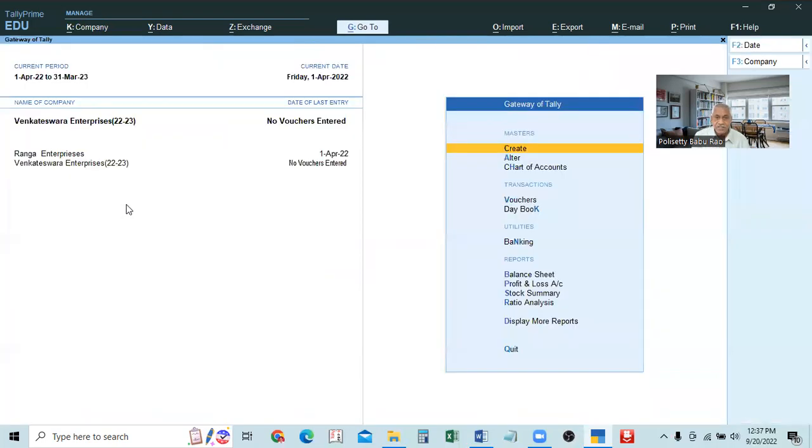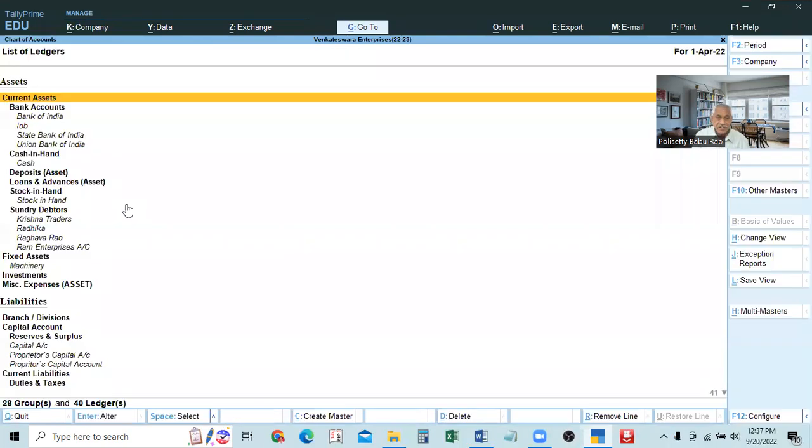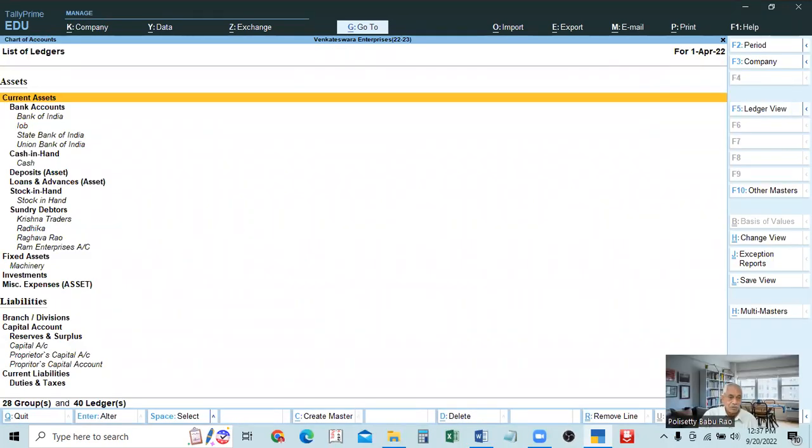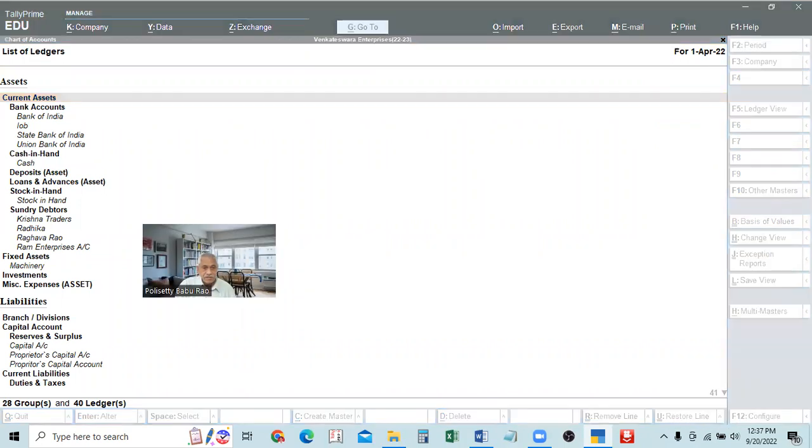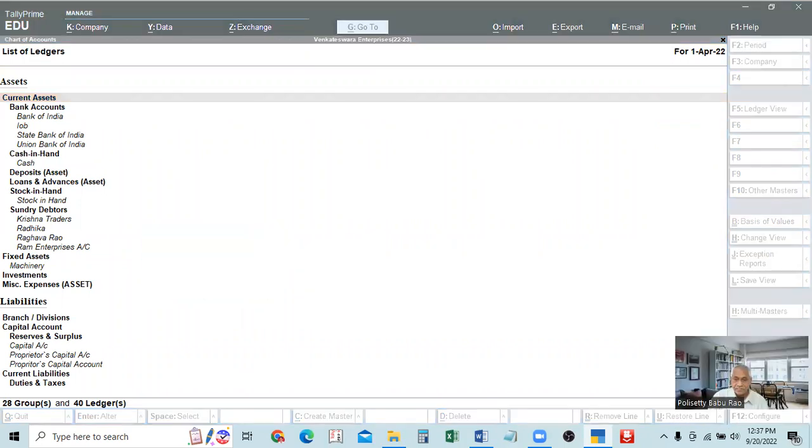So what we do is we will take the help of chart of accounts. We'll go to the chart of accounts. So single ledger, create; multiple ledgers, chart of accounts; we will go to ledgers. Then here all the list is there. That is, all the groups and accounts already created. If some accounts are created already, the list also will be here under the respective group. Main primary group and then secondary group. Under the secondary group, the respective accounts which we have created will be displayed.